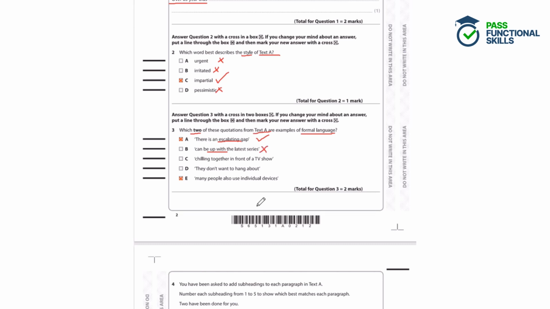It's a shortened version. C, chilling together in front of a TV show. Well, chilling is a particularly informal term. You wouldn't hear a newsreader say that people are chilling. D, they don't want people to hang about. Again, hang about is an informal phrase. You would probably say that to friends and family. You wouldn't say it if you were writing an important business email. And then finally, many people also use individual devices. Well, there's no slang terms in there and it's quite formal overall.